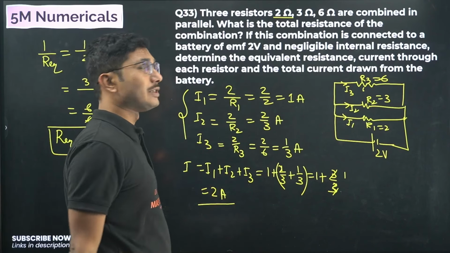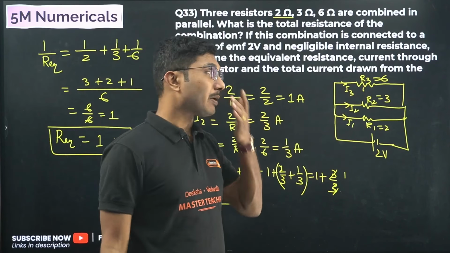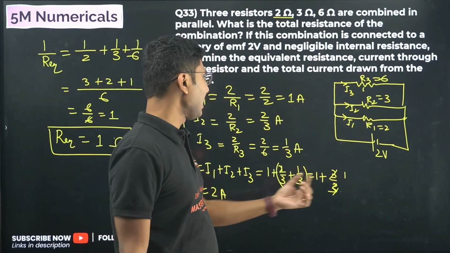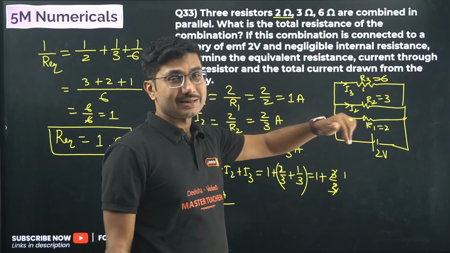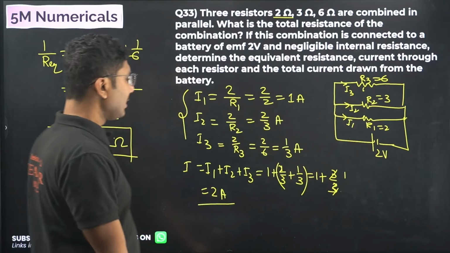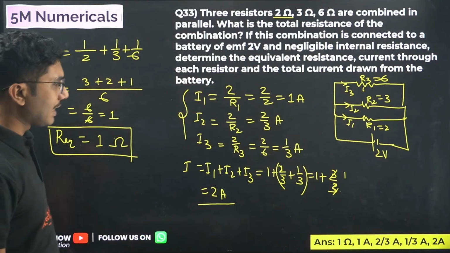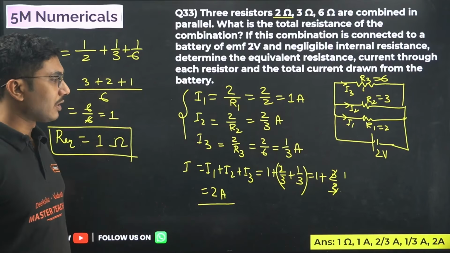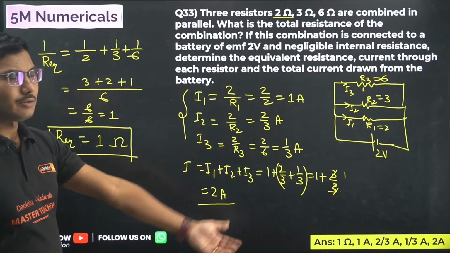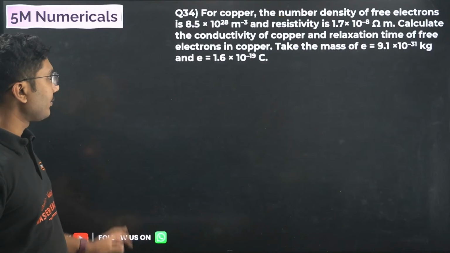Now if they ask you what is the power through R3, power through R3 will be I square R. I is 1/3, so I square is 1 by 9, R is 6, so 6 by 9. You can calculate the power through any component as well. So this is the standard problem, and the answers are 1 ohm, 1 ampere, 2/3 ampere, 1/3 ampere and 2 ampere. Now next,